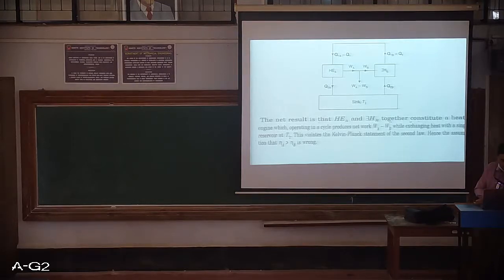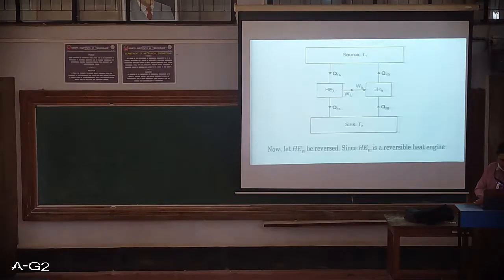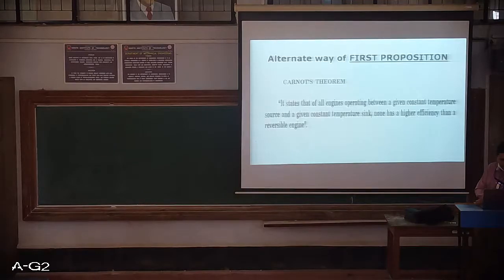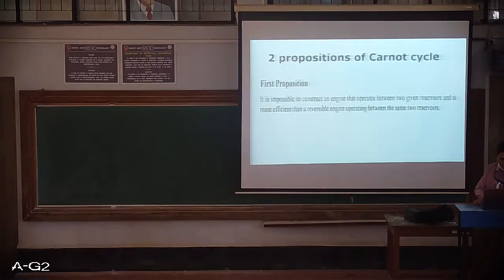So if we go back and see what our first proposition is, the alternate way of stating the first proposition is nothing but the Carnot theorem. It states that of all engines operating between a given constant temperature source and a given constant temperature sink, none has a higher efficiency than a reversible engine. This is what it means to say. So we have already proved it. Now we are into two propositions. Of course, this is the first proposition, and this is the alternate way of giving that particular proposition.